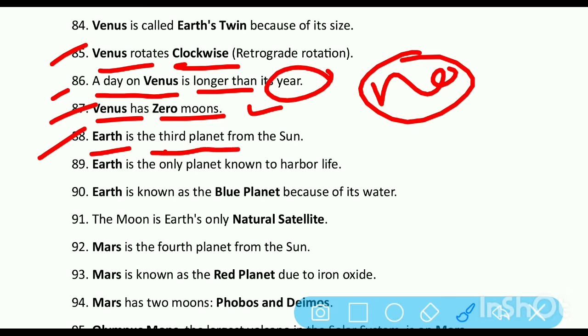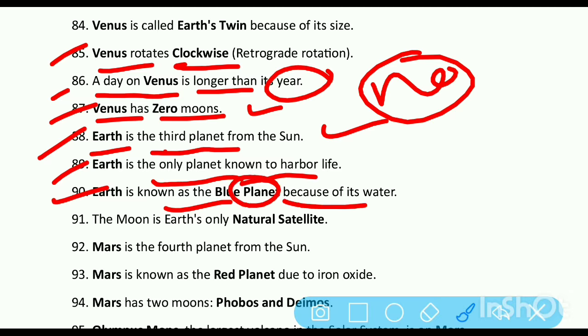Earth is the third planet from the Sun, and it is the only planet known to harbor life. Earth is also known as the blue planet because of its water. The moon is Earth's only natural satellite.